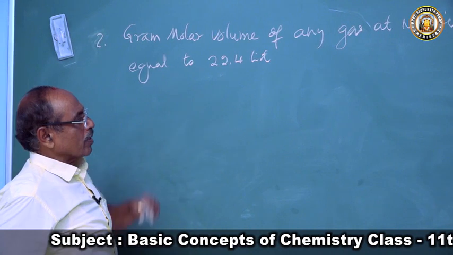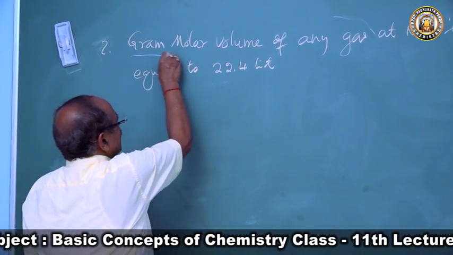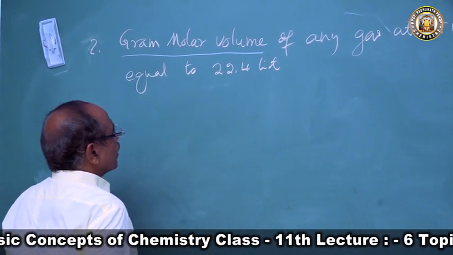So now, what is gram molar volume? Let us first define what is gram molar volume.